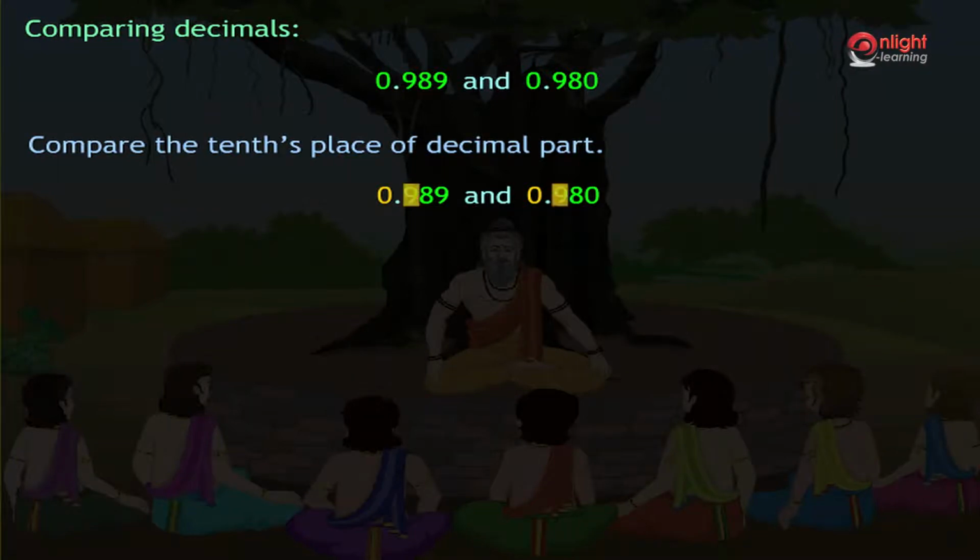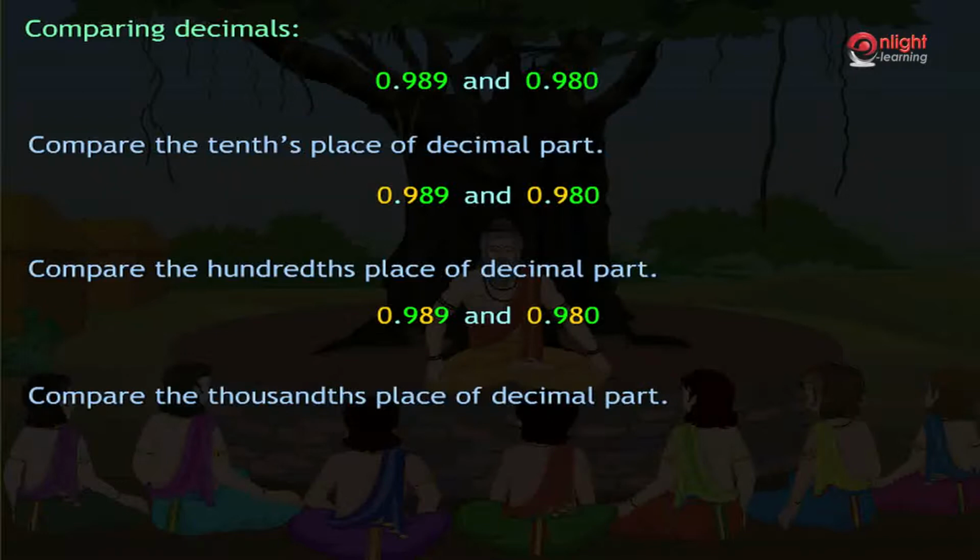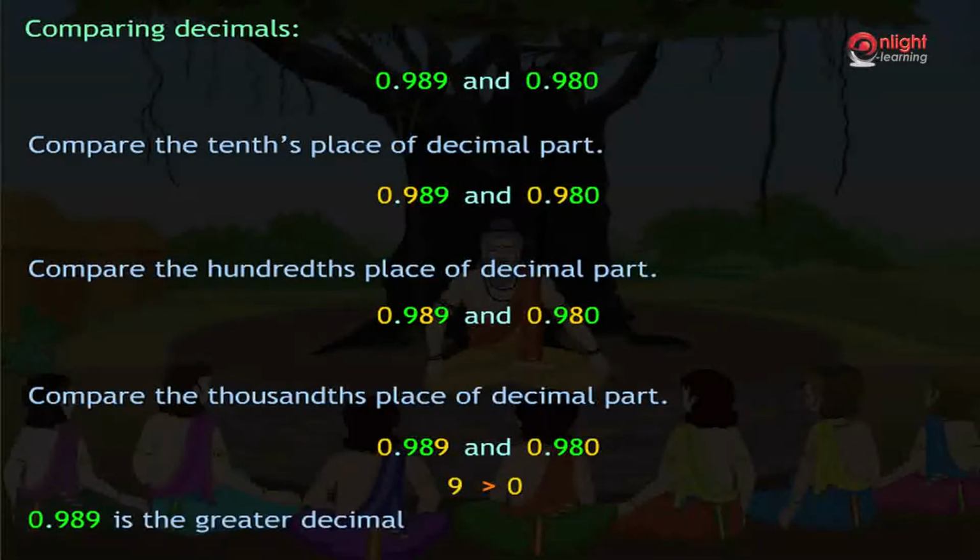Since the digit in the tenths place is same for both the decimals, that is 9 in this case, let's now proceed to check the hundredths place. The one with the greater digit in the hundredths place is the larger decimal. Since the digits in the hundredths place are the same, let's proceed to check the thousandths place. The one with the greater digit in the thousandths place is now the larger decimal. 9 is greater than 0. Hence, 0.989 is the greater decimal.